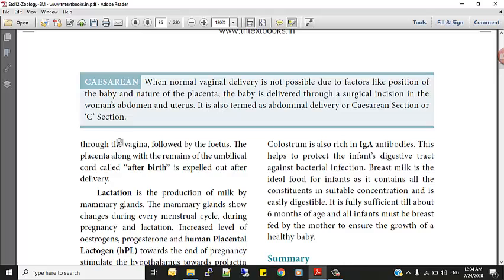So first the amniotic fluid comes out, followed by the fetus, and then the placenta with the umbilical cord is detached and expelled during delivery. That expelled material is called the afterbirth. Is it clear?